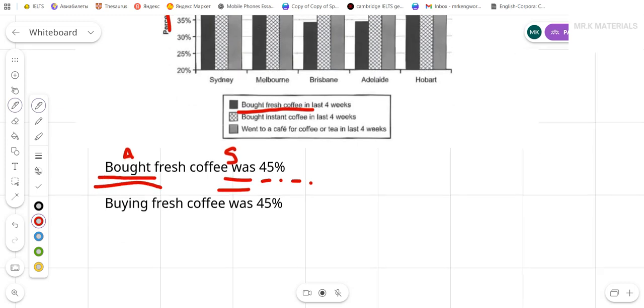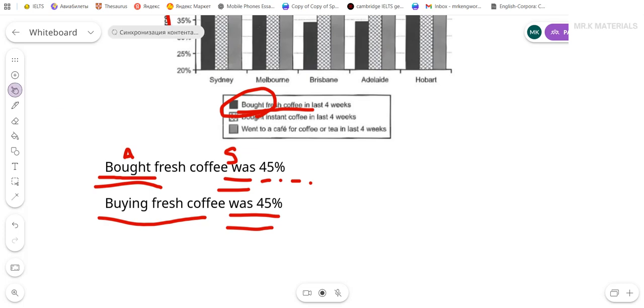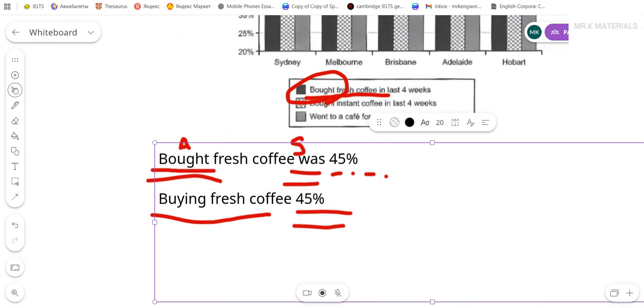Here, however, the candidate understands I cannot just put verb, verb, verb, that I need to turn this into a noun. And the candidate turns this into a noun. The buying of coffee was 45%. And here, some candidates may make another mistake and skip was here, the state verb. In this case, what problem do we see? Where is the time? How do I understand?